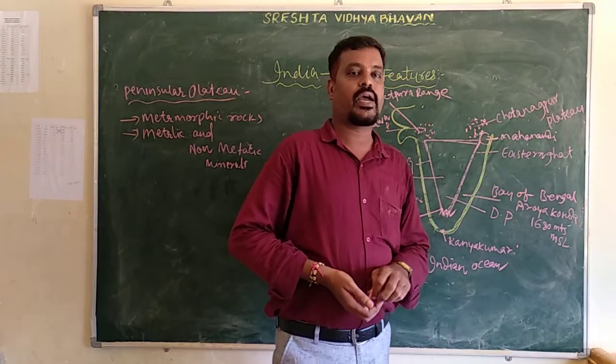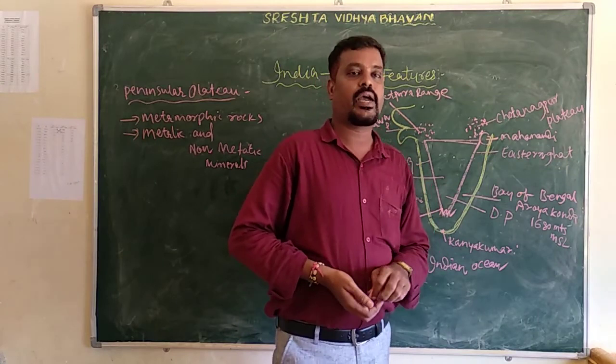In the summer season, generally the Thar Desert is very hot, so the temperature is very high. The only river here is the Luni River. One river flows in the Thar Desert. That river is called what? Luni River.